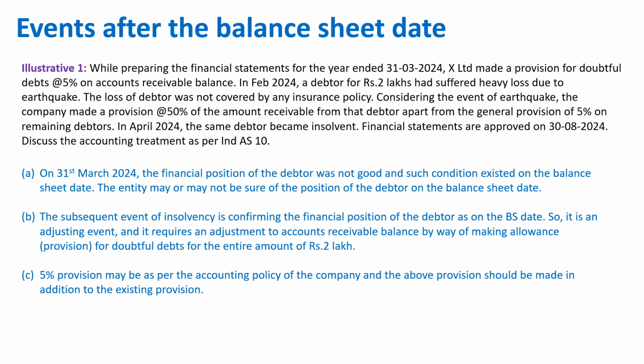So it is an adjusting event and it requires an adjustment to the accounts receivable balance by way of making allowances for doubtful debts for the entire 2 lakh rupees, because the condition was there and based on the condition you had taken a 50% provision. Now that condition has changed, and you know that you will not be getting any amount, so you have to take the provision for 2 lakhs. The 5% provision may be part of the accounting policy of the company, and the above provision should be made in addition to the existing provision.